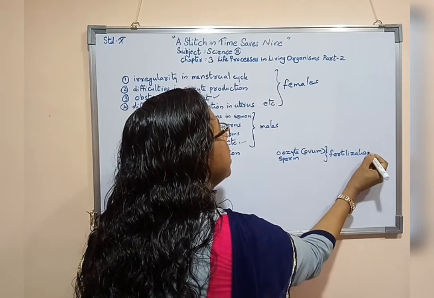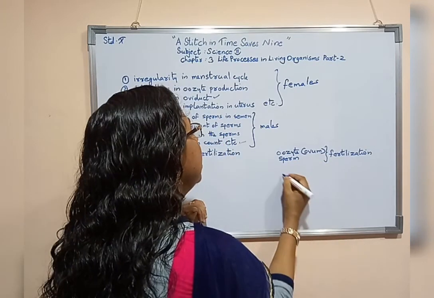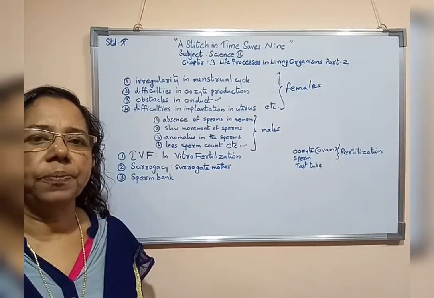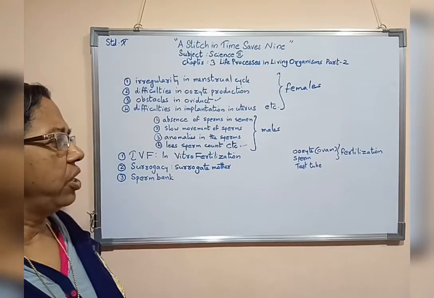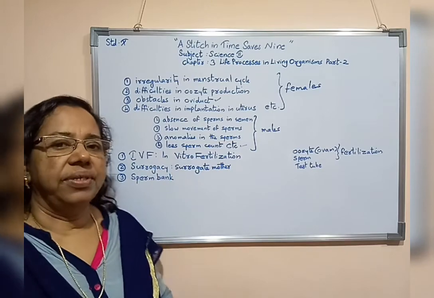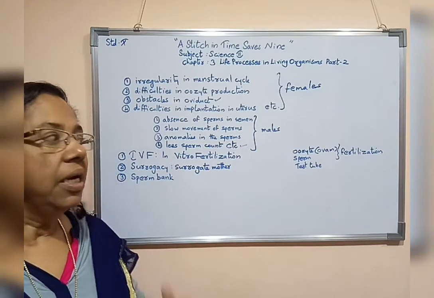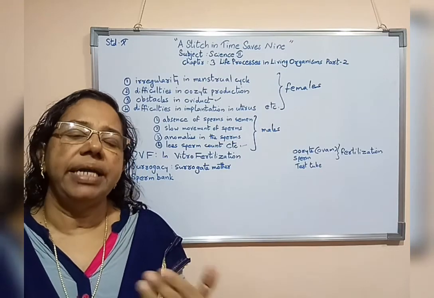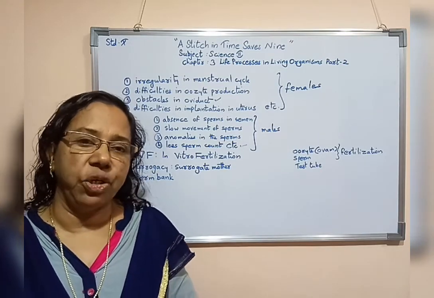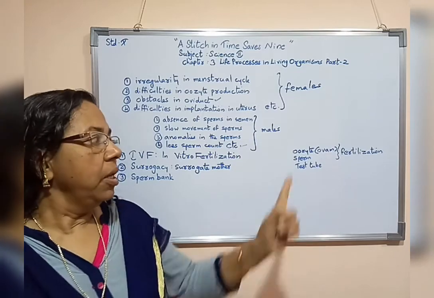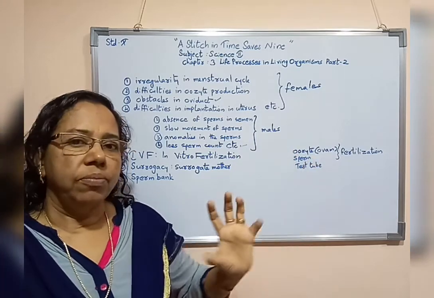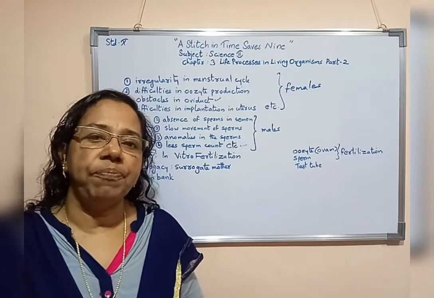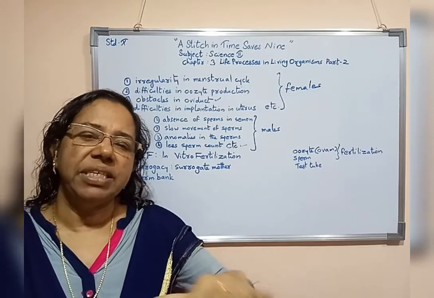This fertilization process will take place inside the test tube. In case of IVF technology, fertilization of oocyte as well as sperm takes place inside the test tube. But the oocyte from the woman and sperm from the man are from the same couple.